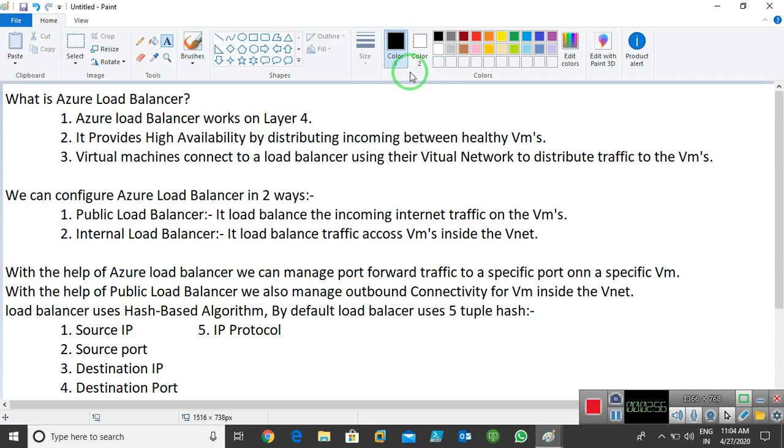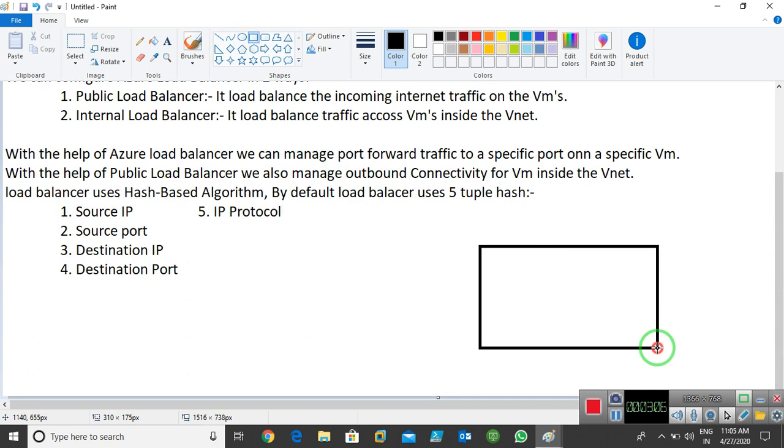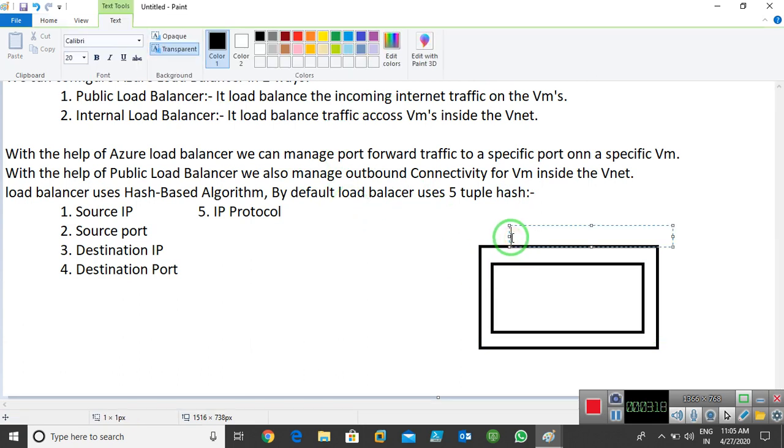Now I'll give you an example. We can make one diagram. Imagine this is my Azure subscription, or you can say this is my Azure region.